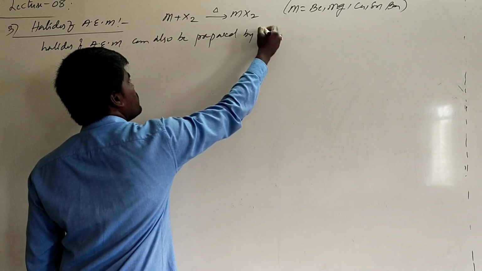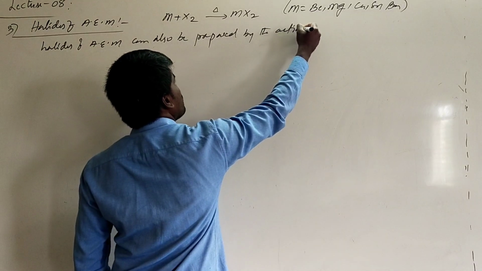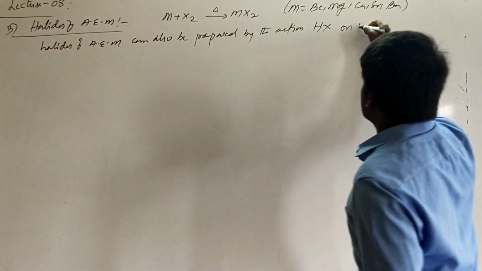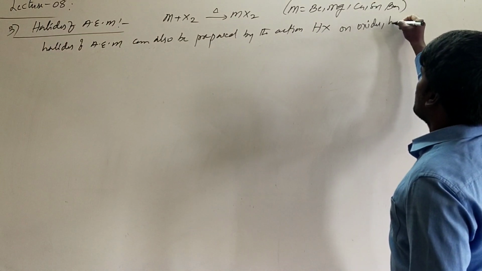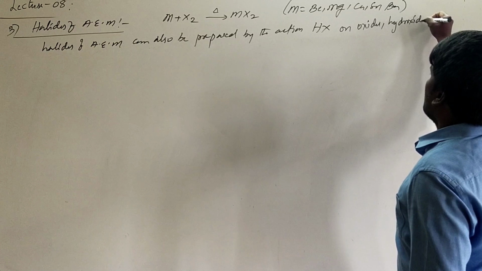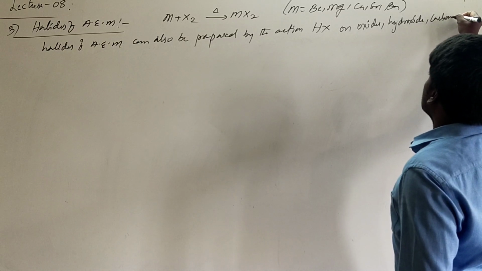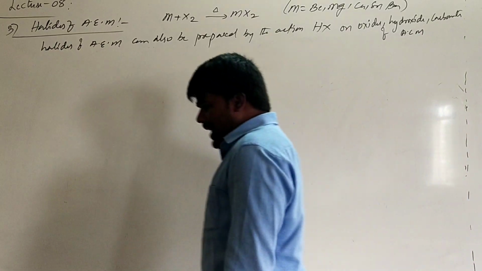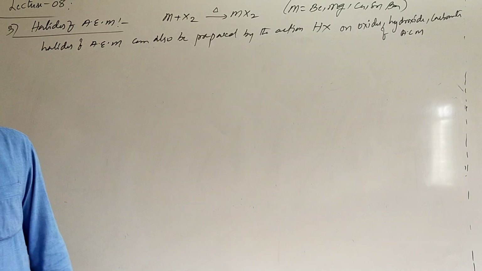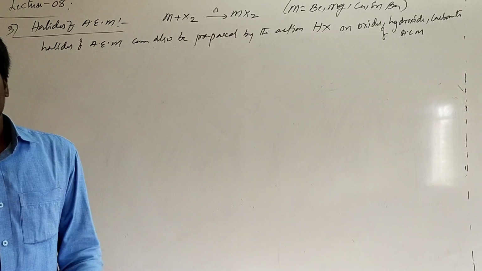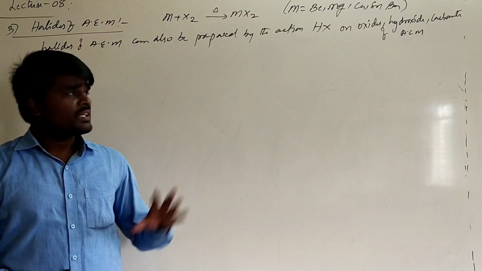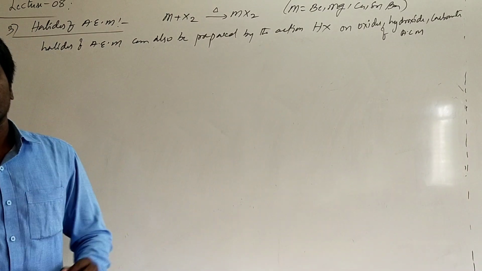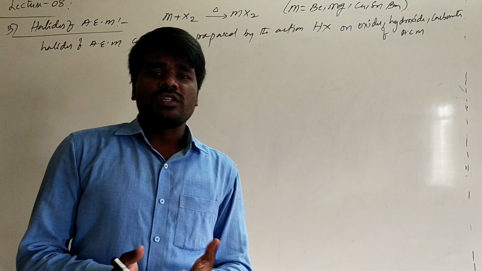Halides of alkaline earth metals can also be prepared by the action of hydra acids, that is, halogen hydra acids, on oxides, hydroxides, or carbonates of alkaline earth metals.